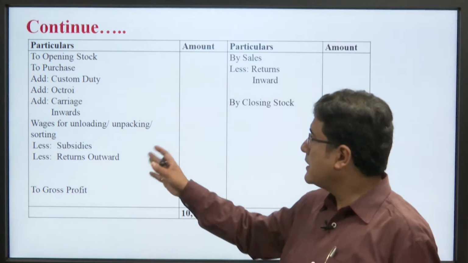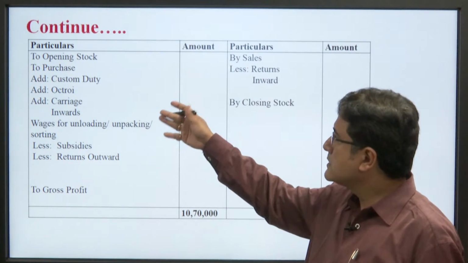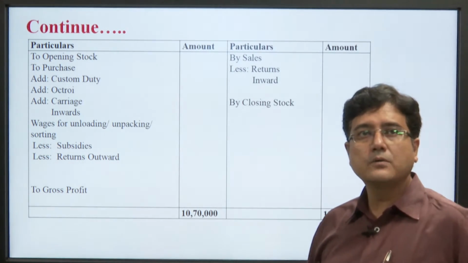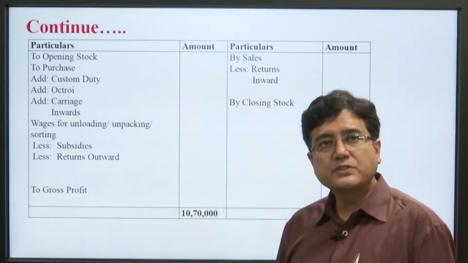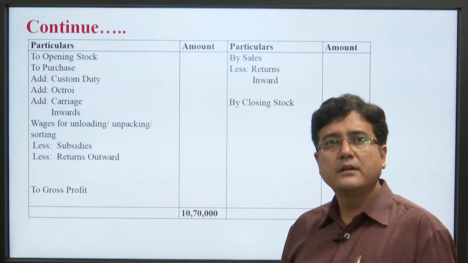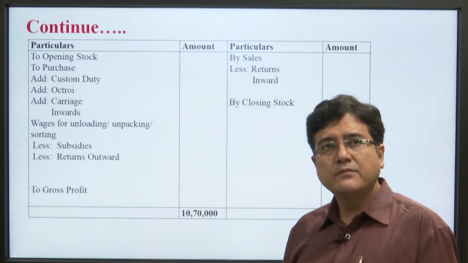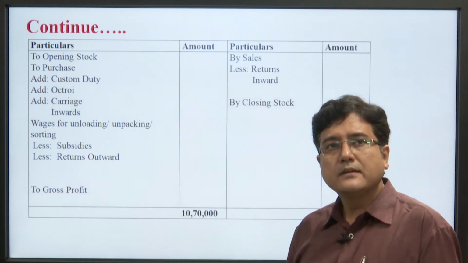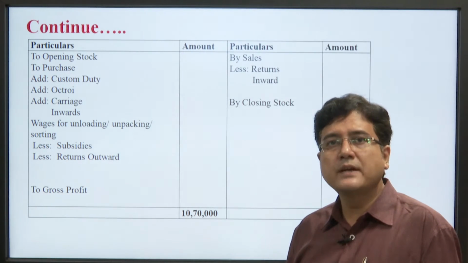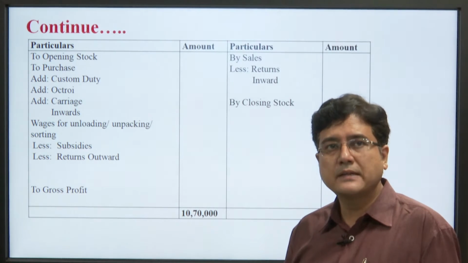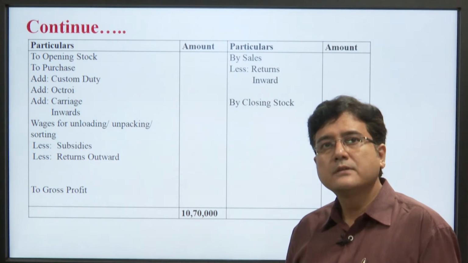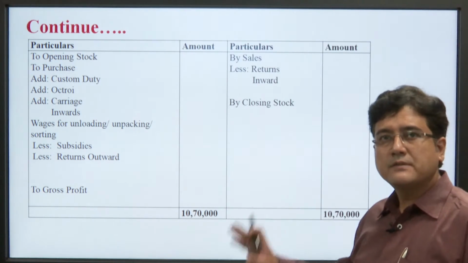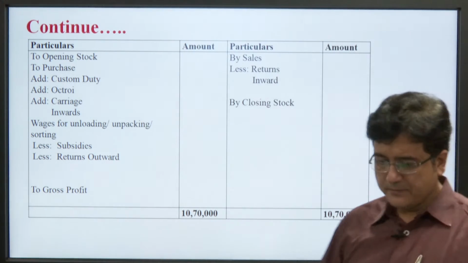These are some other items which are added in trading account like opening stock, purchase, custom duty, octroi, carriage inward, wages, unloading, unpacking. Okay. Less subsidies, if you get any subsidy from government you have to make it less from them, return outward. So, this is another format and you can write.